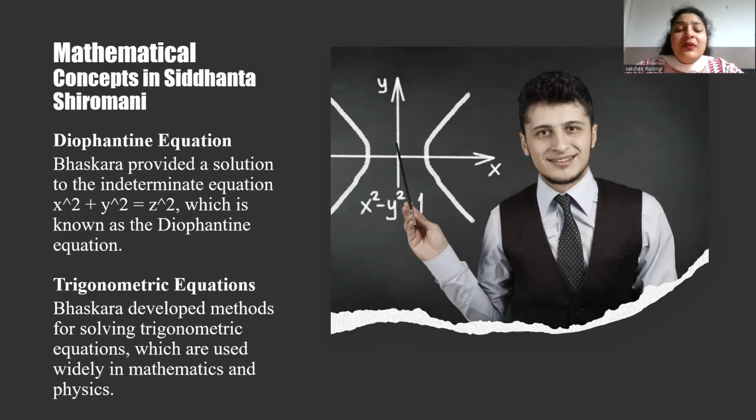Syzygies. So he explained the concept of syzygies, including the alignment of the planet and sun. Lunar eclipse. He provided the method for predicting lunar eclipses. Solar eclipse. He provided the method for predicting solar eclipses. Latitudes of the planets. He explained how to calculate the latitude of the planet.